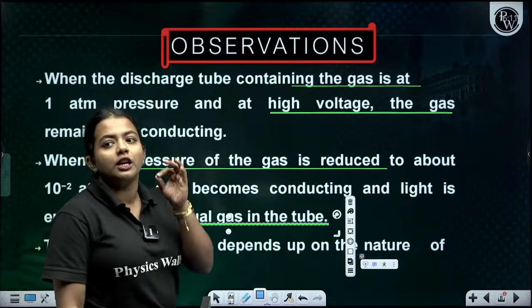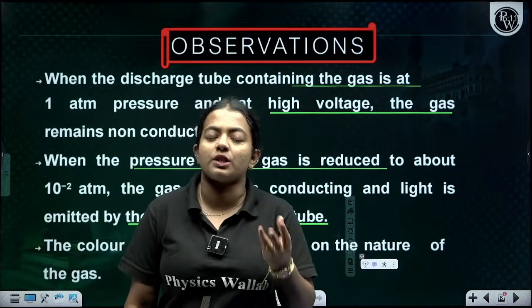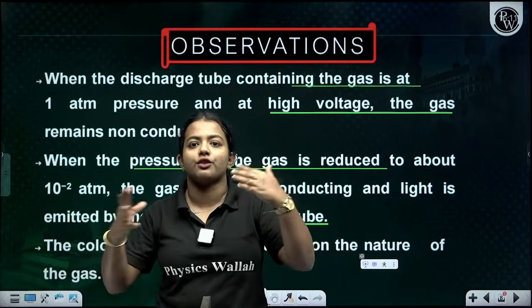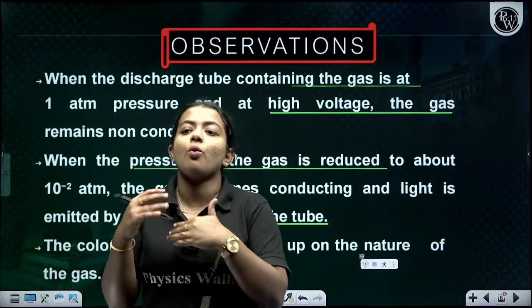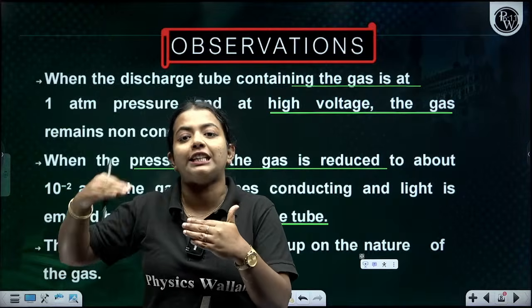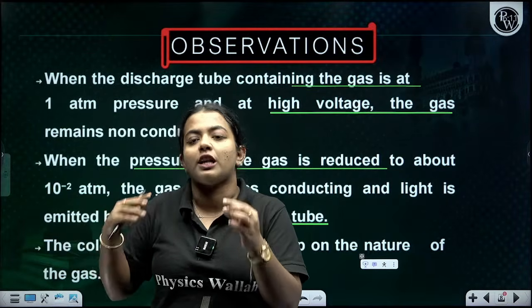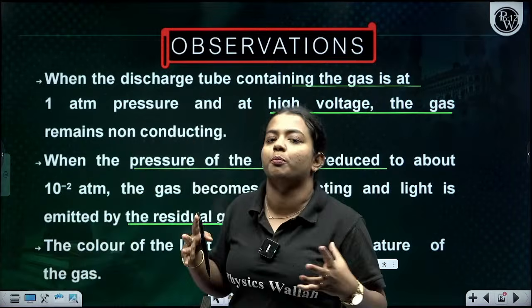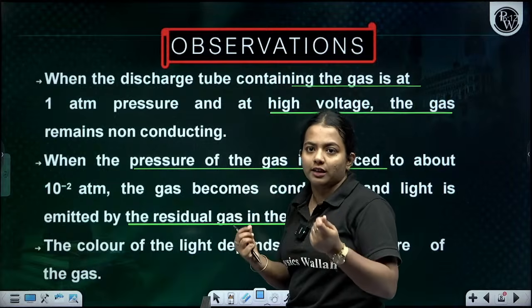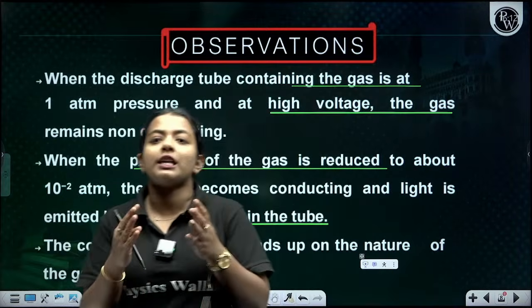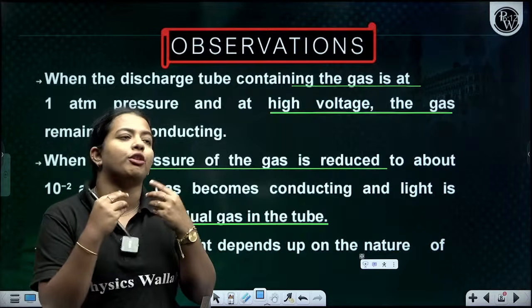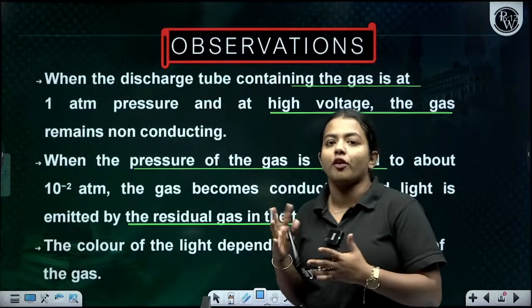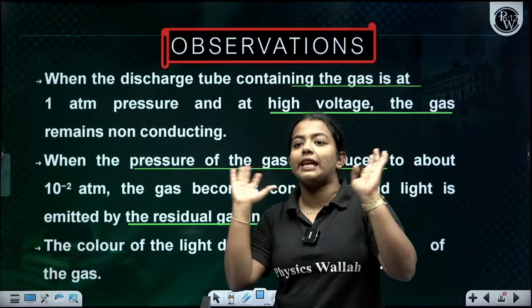Are you getting my point? So when it was 1 atm, what happens? There was no change for the gas, or there is no conduction for the gas. Now when they decrease the pressure, what happens? Slowly the gas started to conduct and the light was emitted by the residue gas in the tube. Now we can say that the color of this particular light emitted depends upon the nature of the gas. Okay, so this was the initial setup they did.